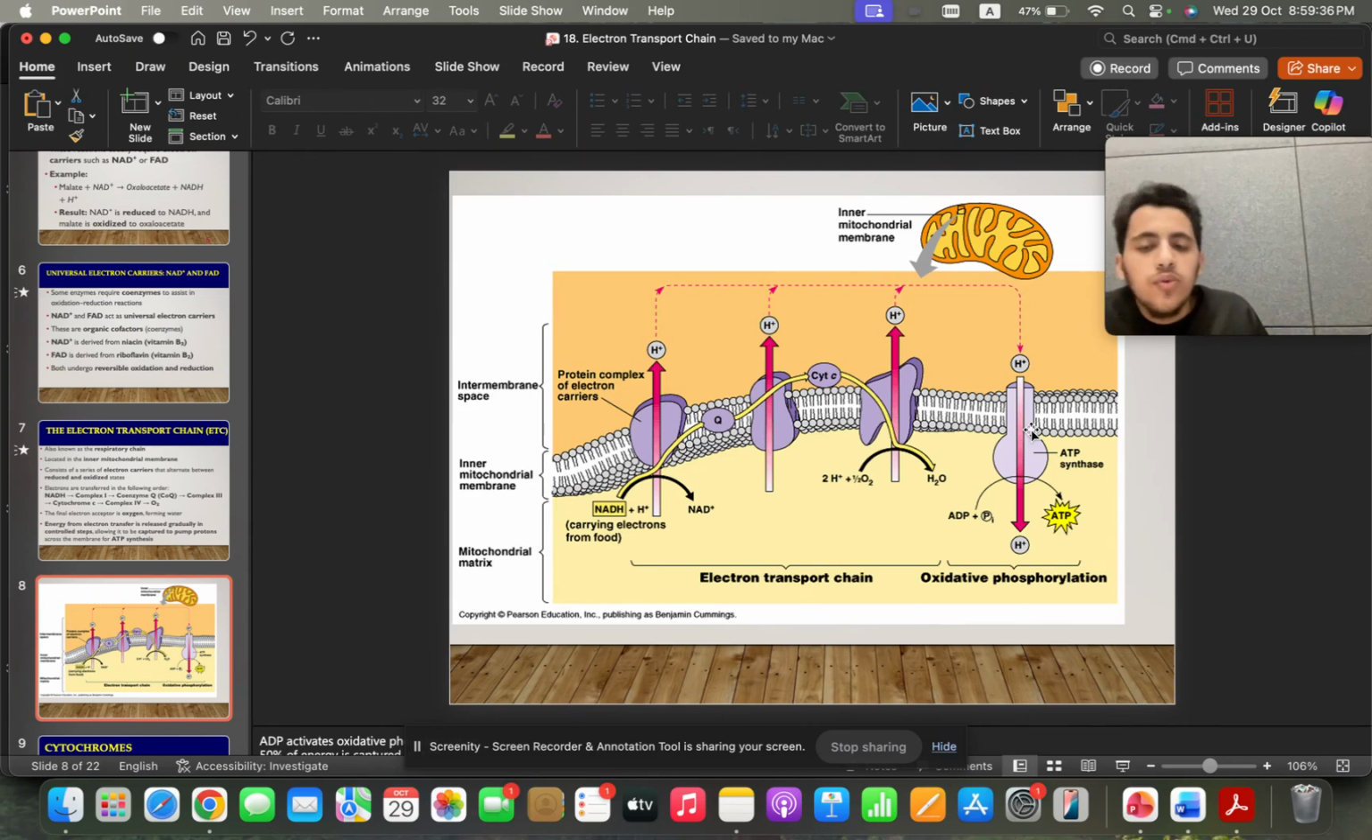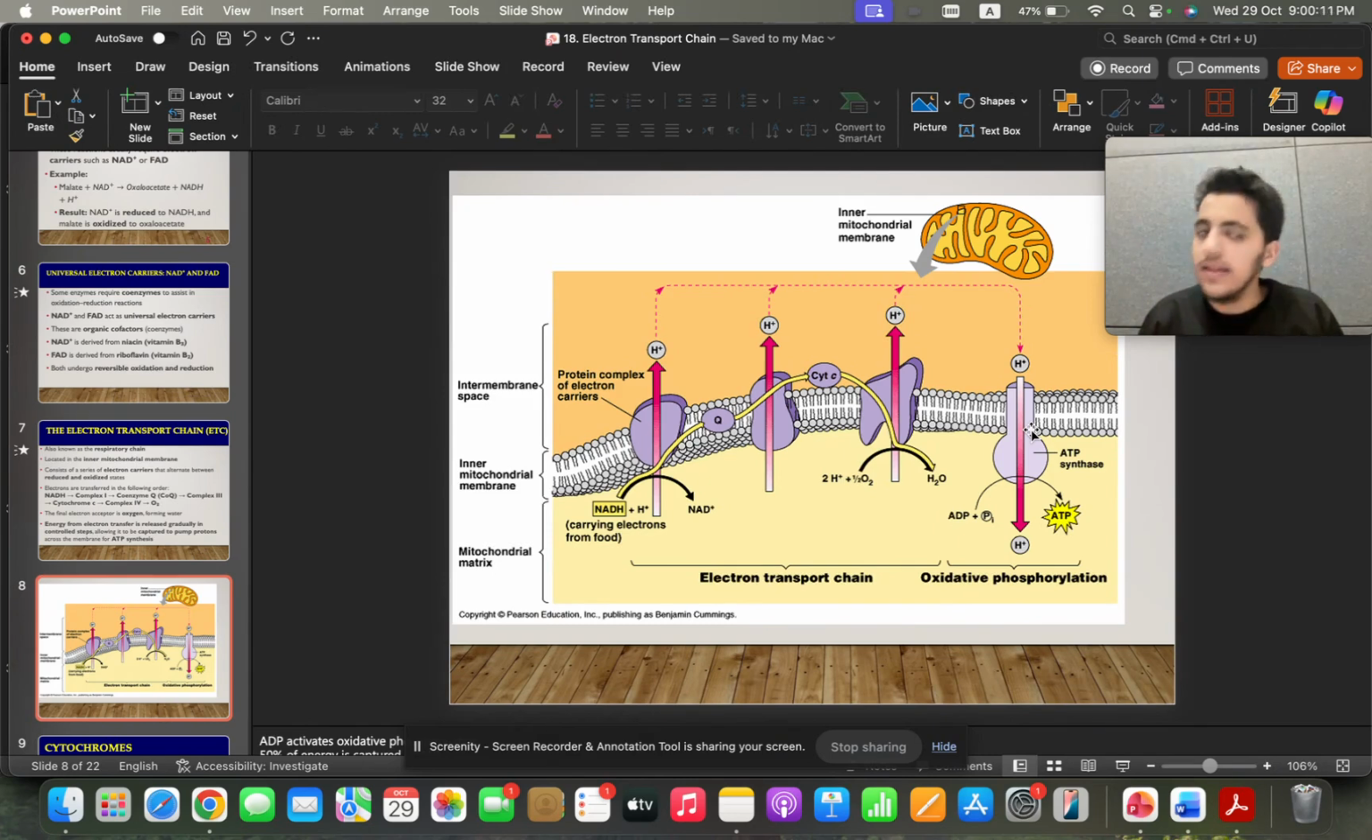Okay. Now, what will it do with the electron? It will pump it through the inner mitochondrial membrane. You need to realize that mitochondria has two membranes, outer and inner. Outer, we don't care about it, but we care about the space between the outer and inner, which is called the inner membrane space. And you have the inner mitochondrial membrane, where all the proteins and everything that we're going to talk about is in. So the proteins are all in the inner mitochondrial membrane.